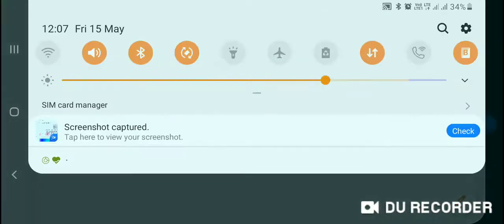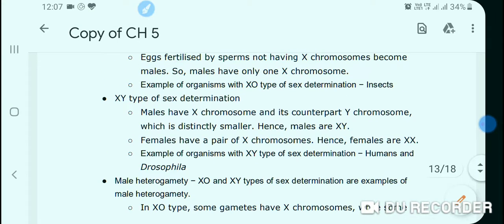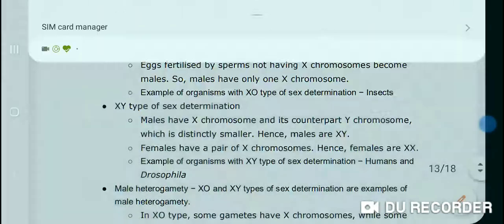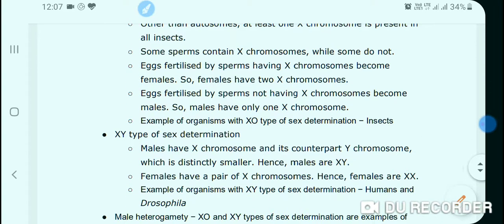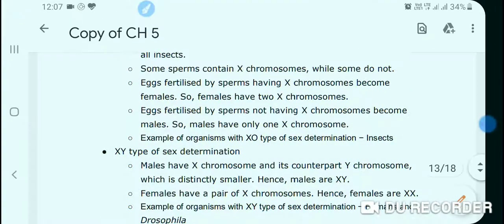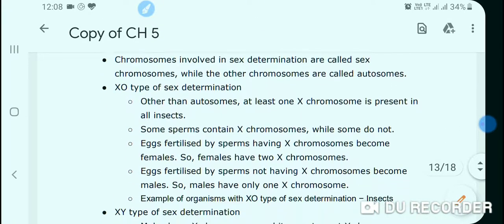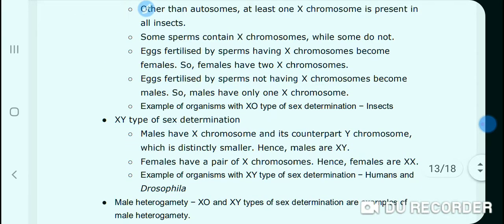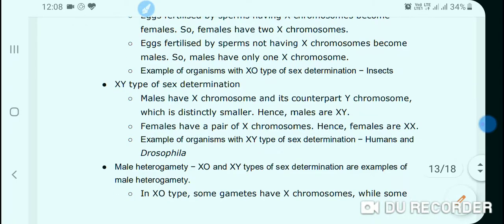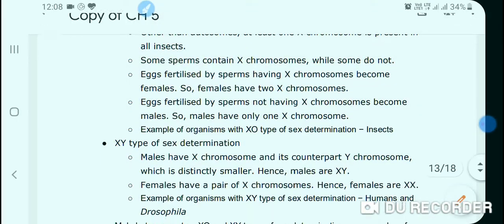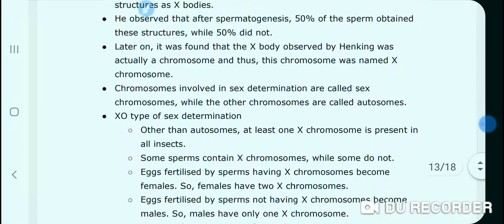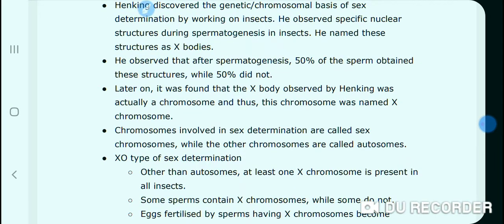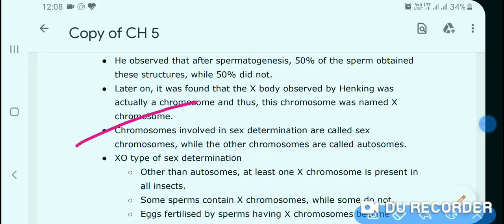Male have XY chromosomes and female have XX chromosomes. Let us see by crossing them. XX and XY. Here the male is heterogametic and female is homogametic. That is, male is responsible for sex determination.